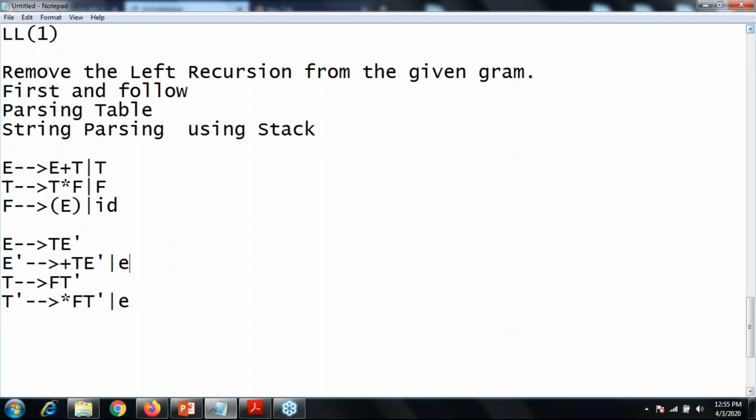Okay. And F as it is, because there is no justification.